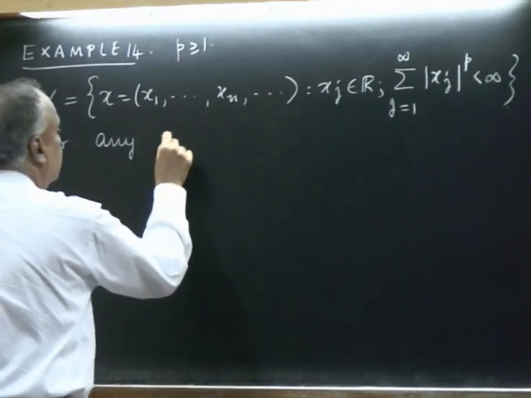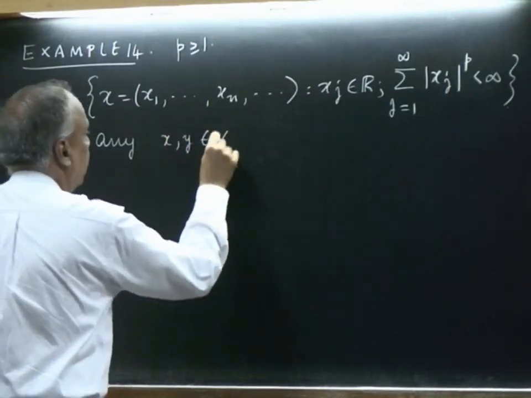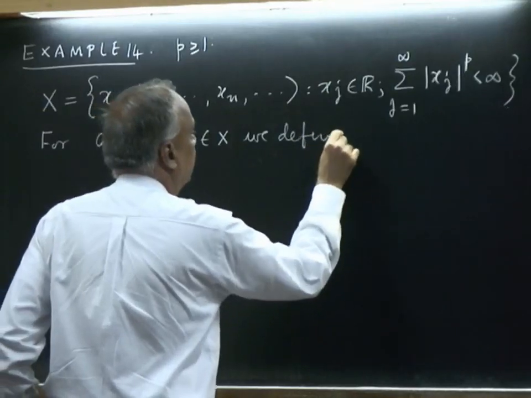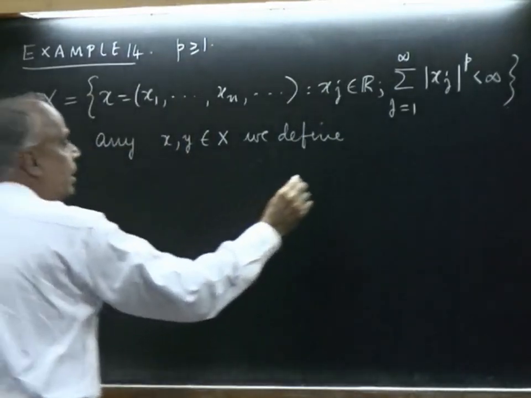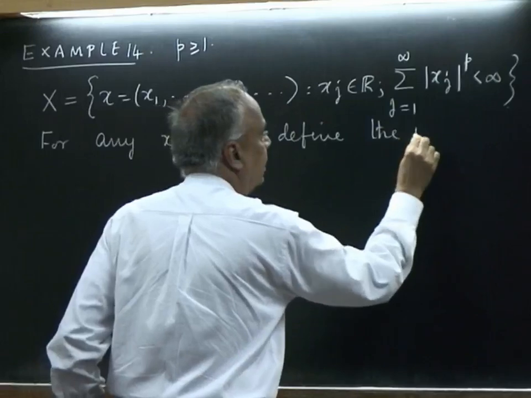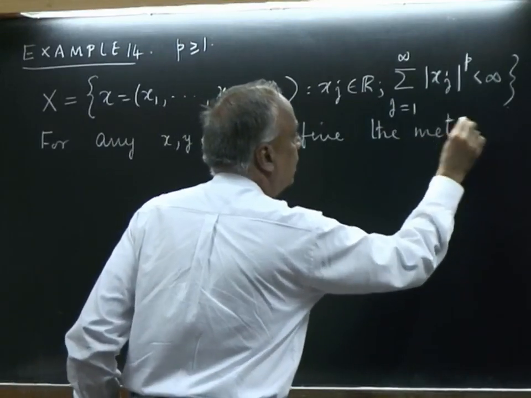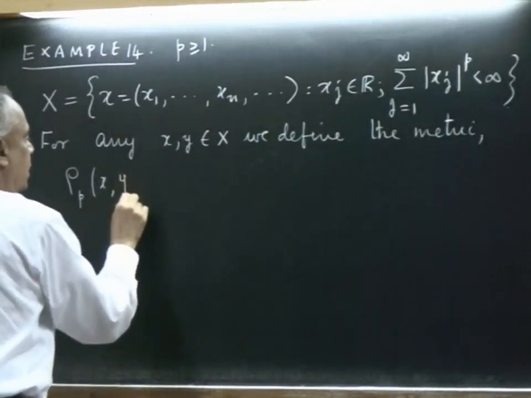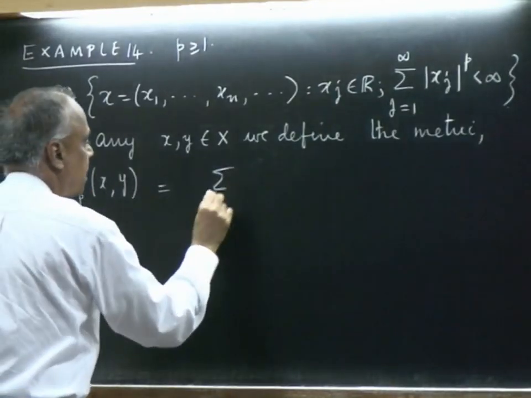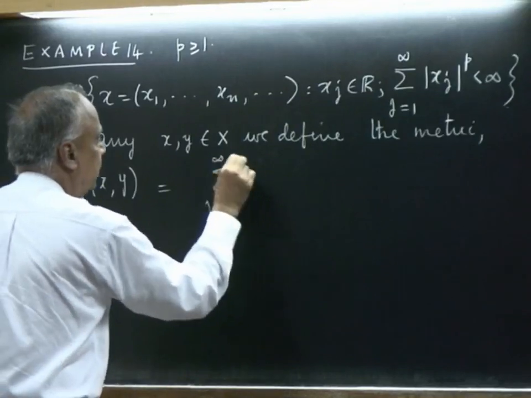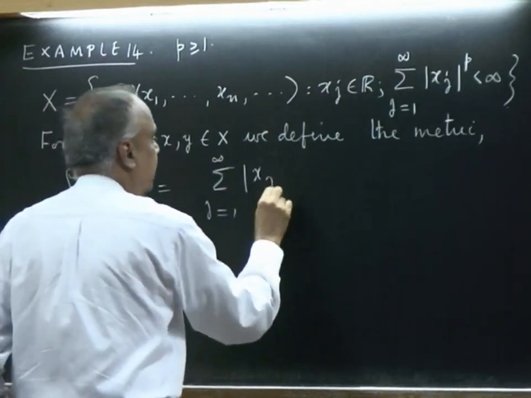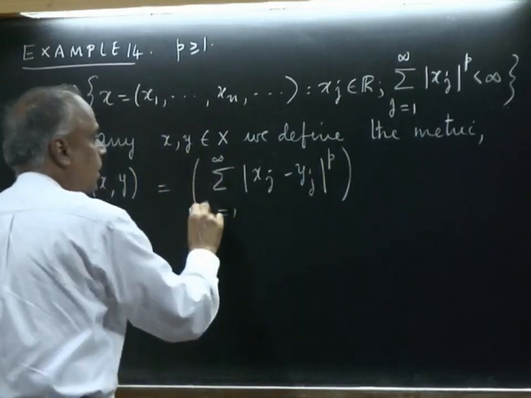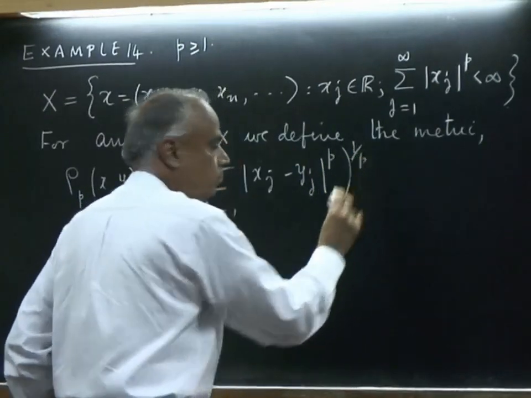Then for any two such sequences, for any x and y in X, we define the metric rho_p(x, y) to be the sum, j equal to 1 to infinity, of mod x_j minus y_j to the power of p, the whole to the power of 1 over p.